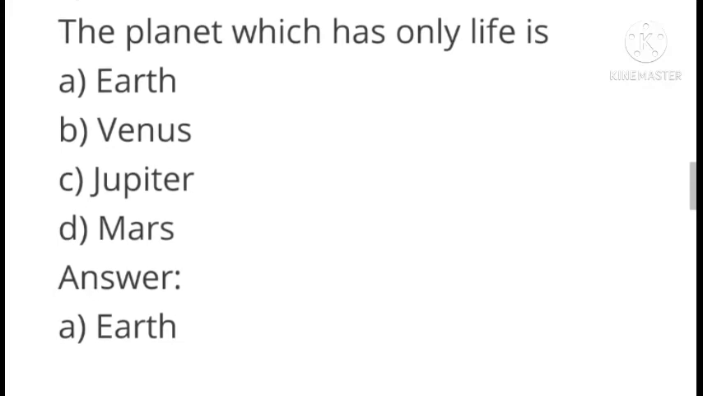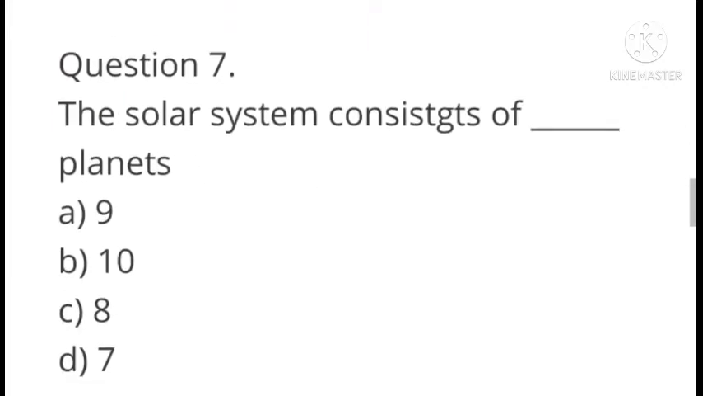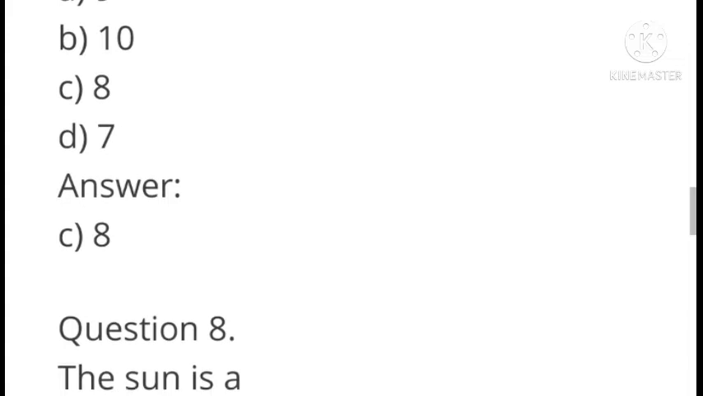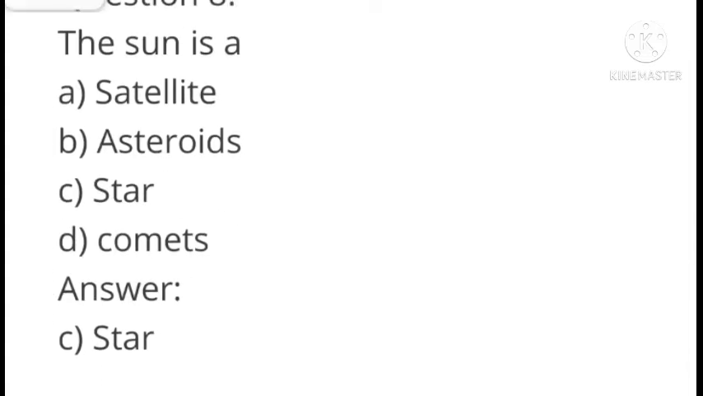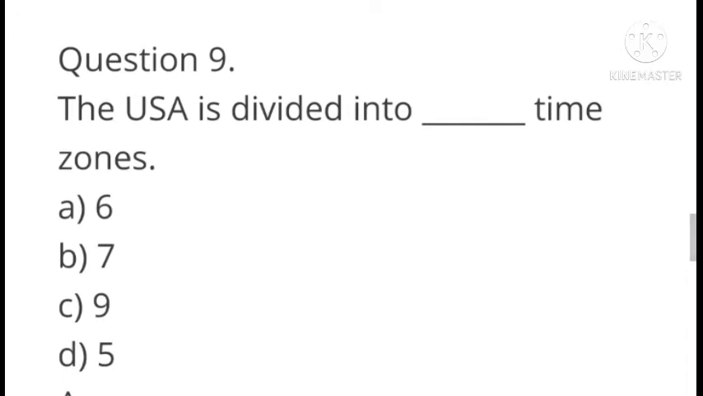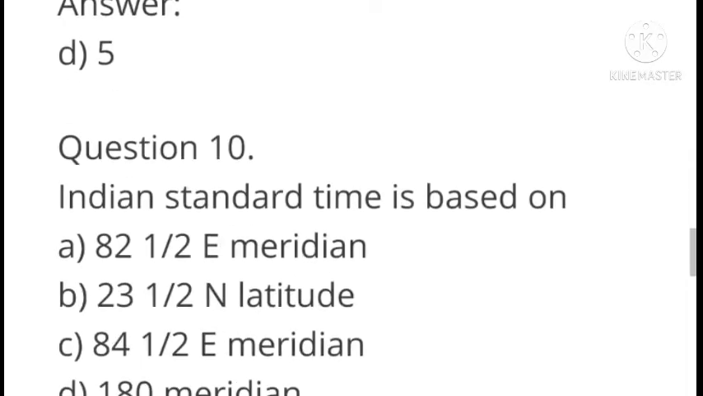Next question, the planet which has life is Earth, Venus, Jupiter, Mars. Answer, Earth. The solar system consists of dash planets: 9, 10, 8, 7. Answer, 8. The sun is a satellite, asteroid, star, comet. Star. The USA is divided into dash time zones: 6, 7, 9, 5. Answer, 5.